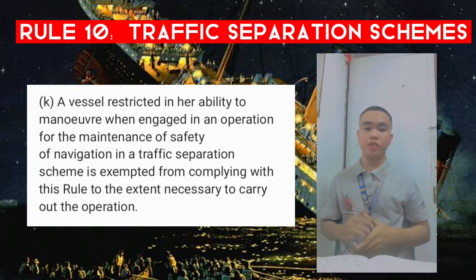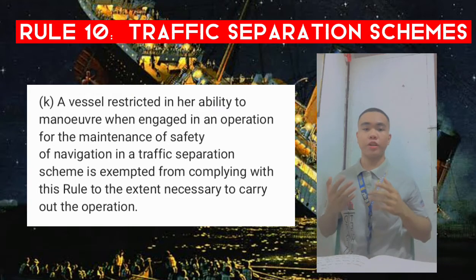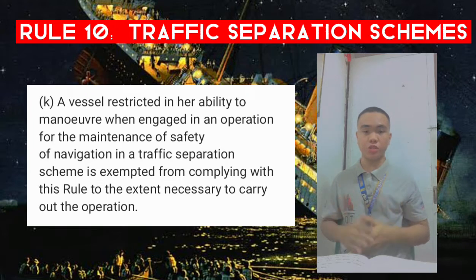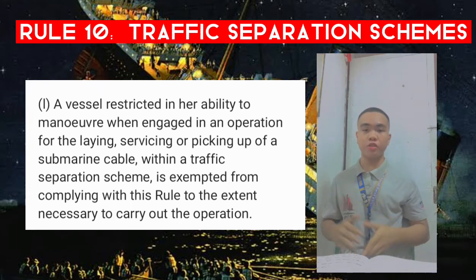K. A vessel restricted in her ability to maneuver when engaged in an operation for the maintenance of safety of navigation in a traffic separation scheme is exempted from complying with this rule to the extent necessary to carry out the operation. L. A vessel restricted in her ability to maneuver when engaged in an operation for the laying, servicing, or picking up of a submarine cable within a traffic separation scheme is exempted from complying with this rule to the extent necessary to carry out the operation. So let's watch a couple of examples.